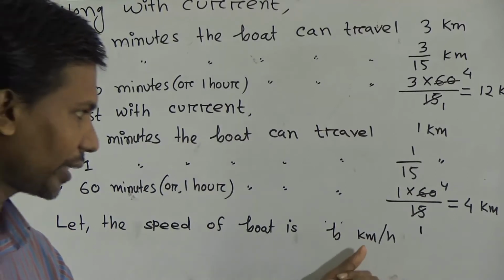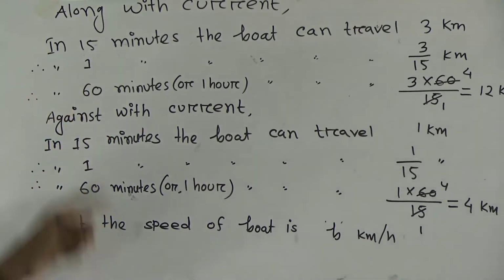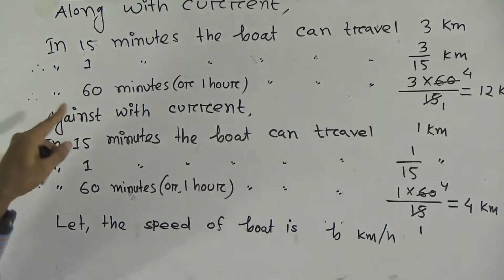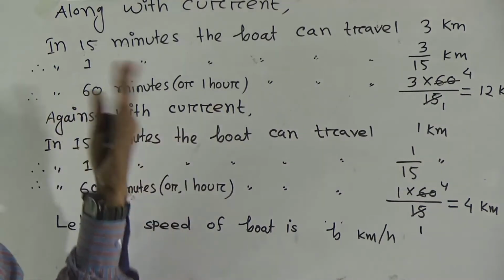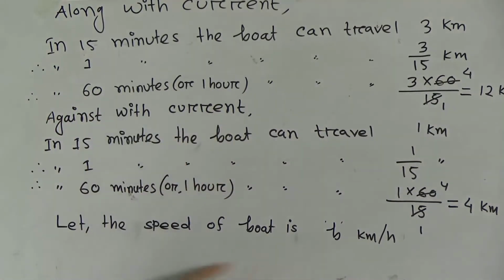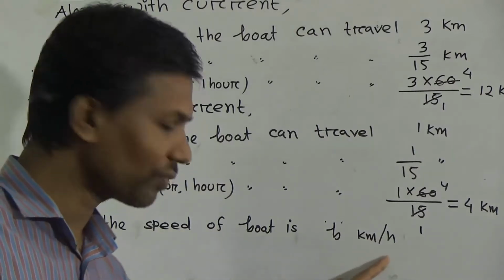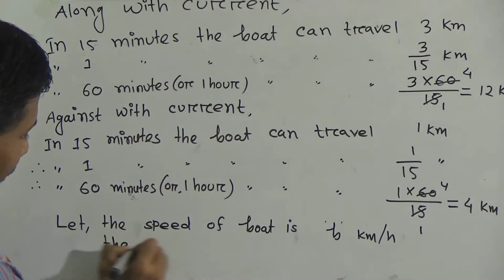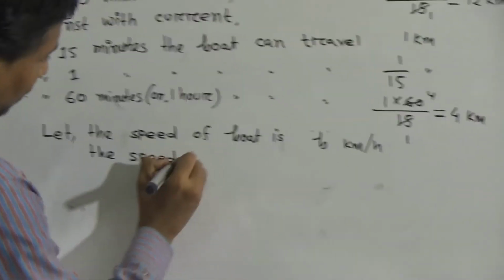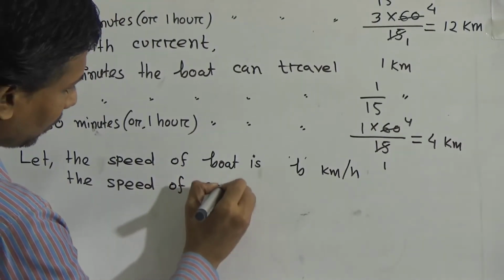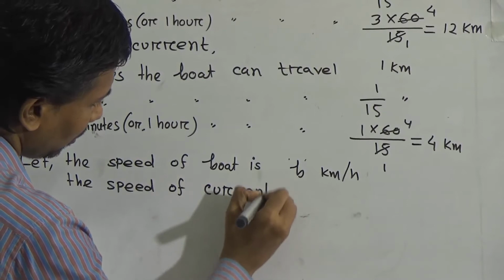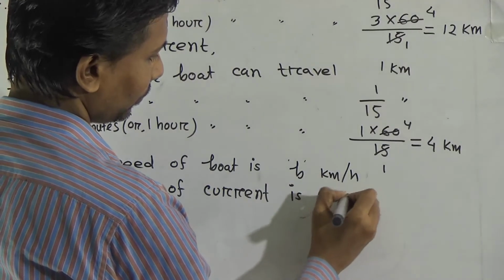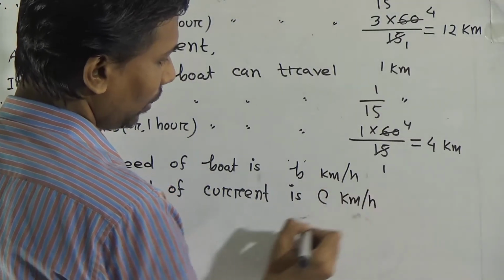Why have I written the unit kilometer per hour? Because I have determined here, look, 12 kilometer, and I have determined the result in 60 minutes, that means 1 hour. So I have written the unit: the speed of boat is b kilometer per hour. Okay. And write the speed of current. Speed of current is c kilometer per hour. Okay.